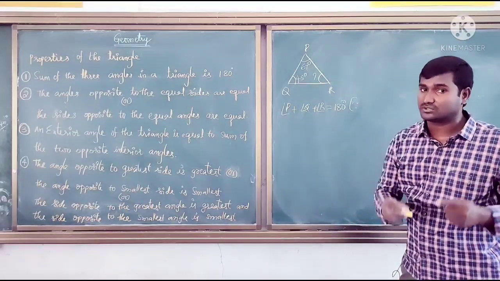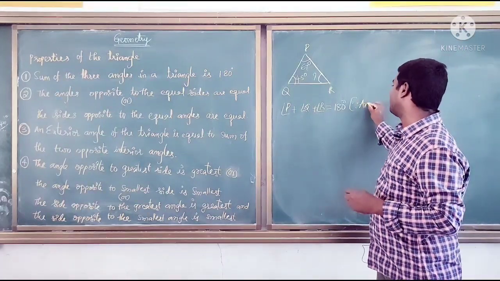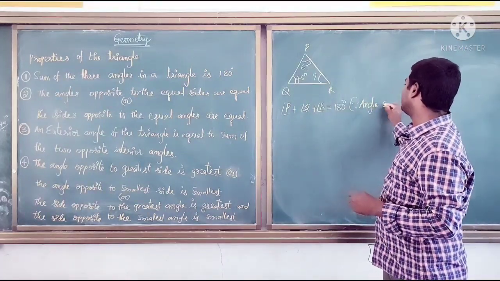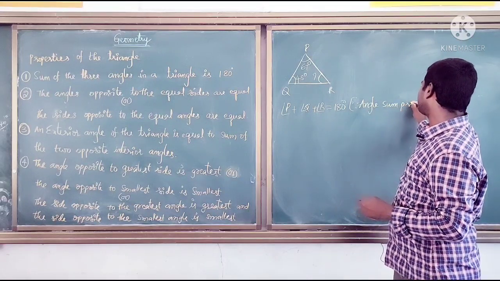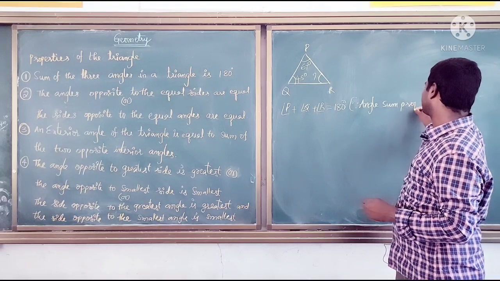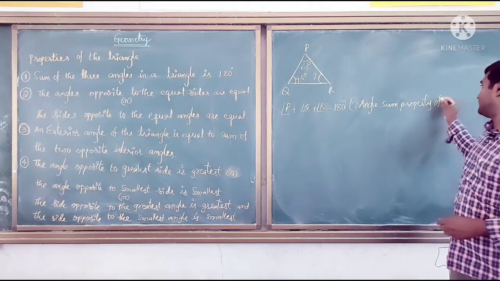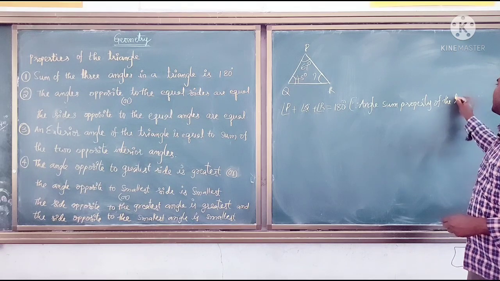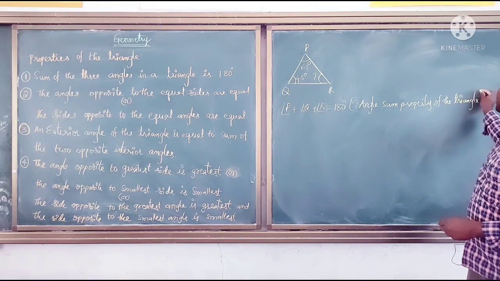When you are solving the question, you must write the reason: angle sum property of the triangle. We can represent this simply as ASP of the triangle.